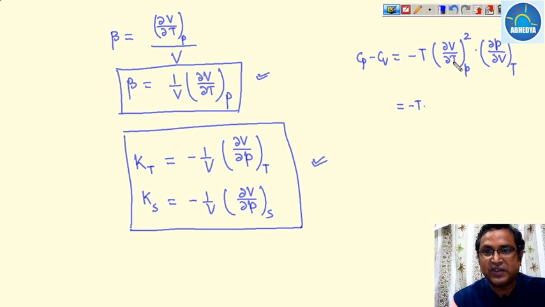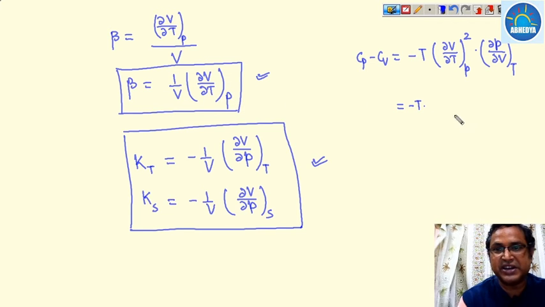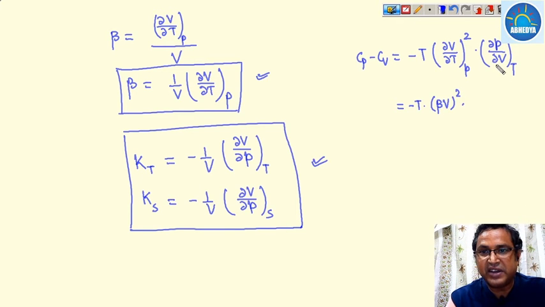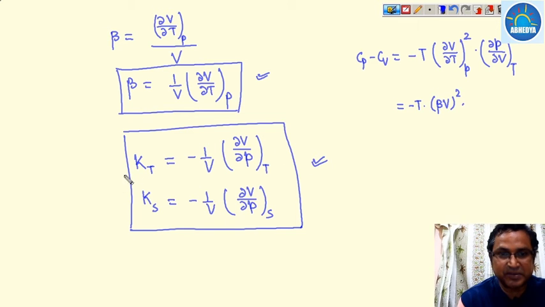What is del V over del T at constant pressure? It is beta times V. So it is beta times V squared multiplied by del P over del V at constant temperature.